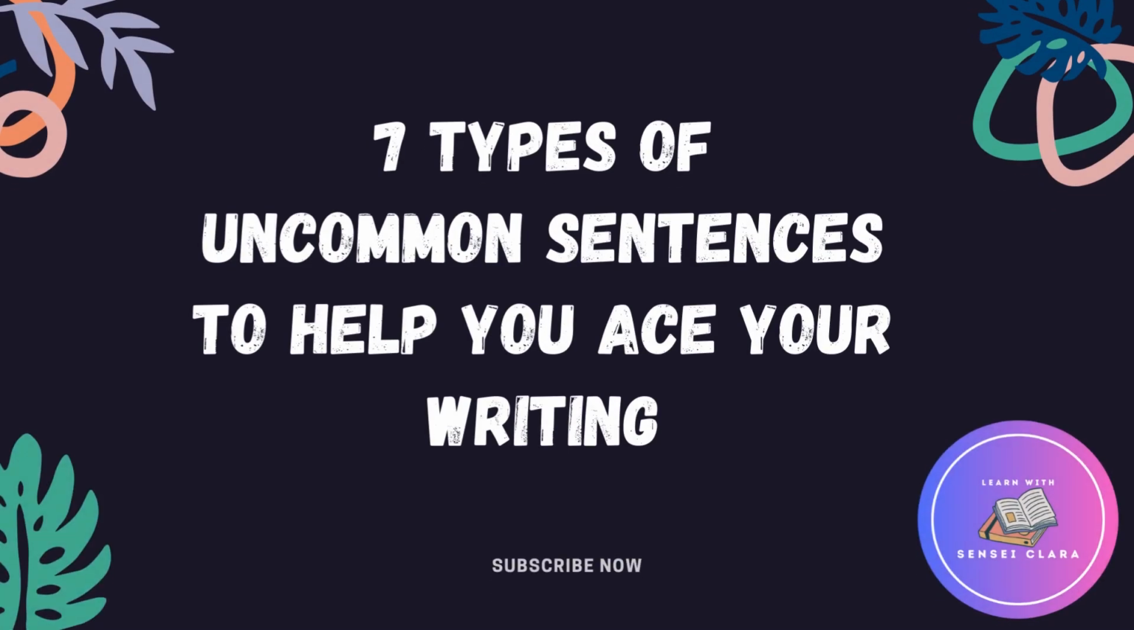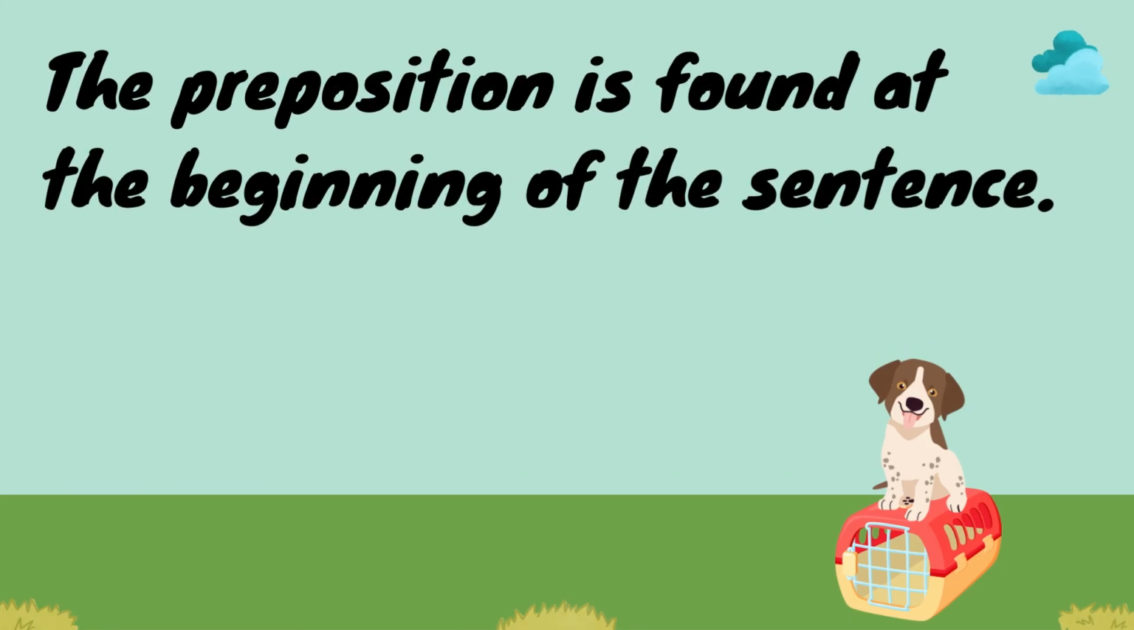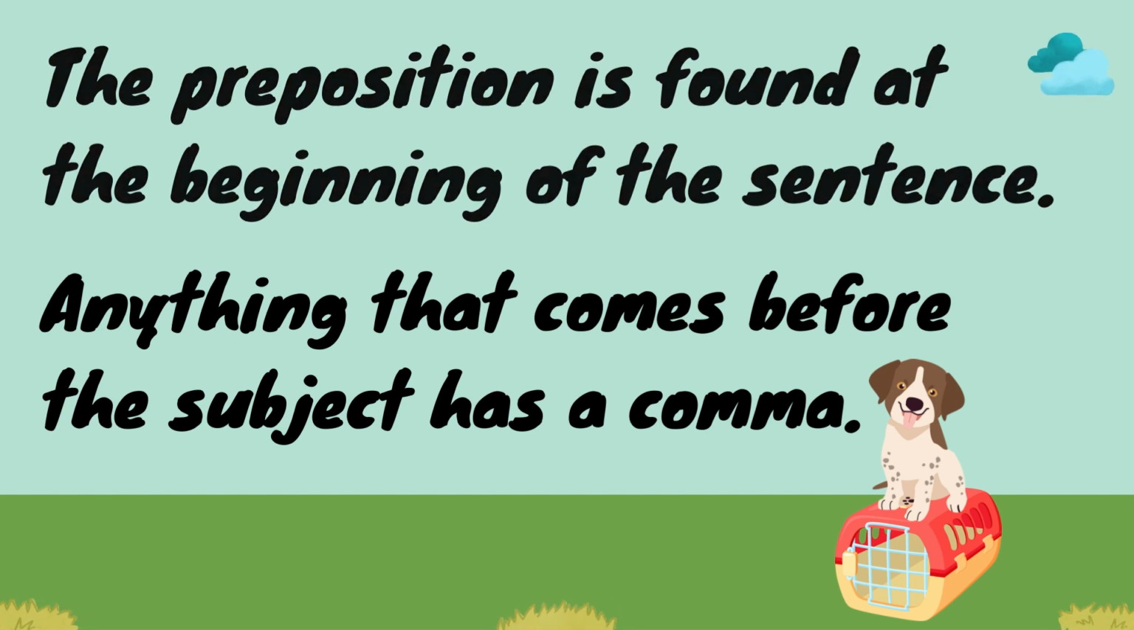At the end of this lesson, you will be able to learn and apply the 7 uncommon types of sentences to help you with your writing. The first one is called the preposition start sentence. It is a simple sentence that moves the prepositional phrase to the start of a sentence. Note that anything that comes before the subject in a sentence has a comma.